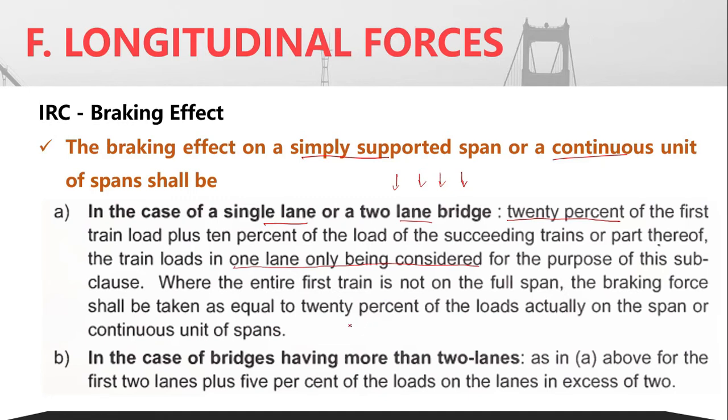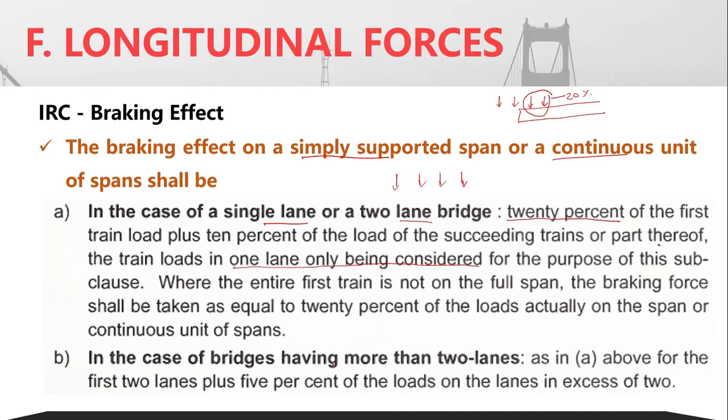Now when the entire first train is not on the full span, the braking force shall be equal to 20% of the loads actually on the span of the continuous unit of spans. So if the train of loads is not fully on the structure, then 20% of the loads that is actually on the span needs to be considered as the braking force.